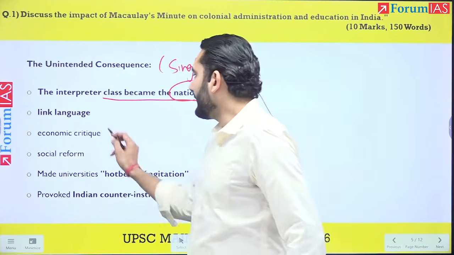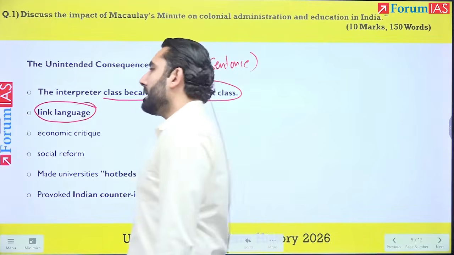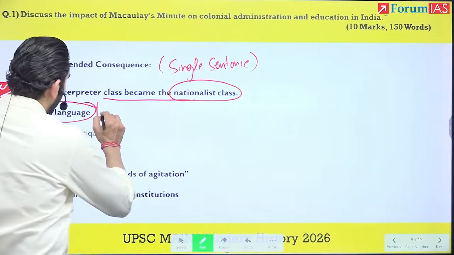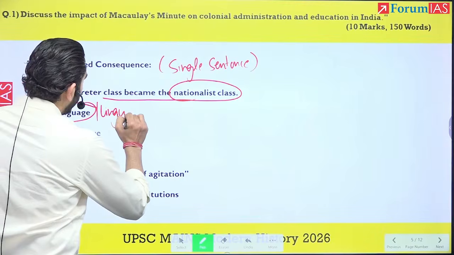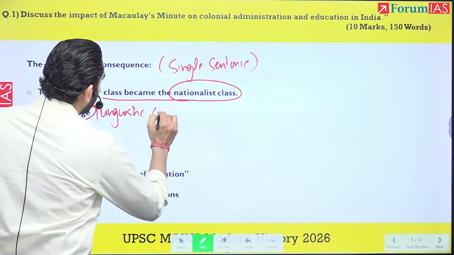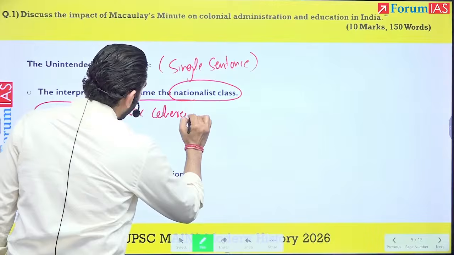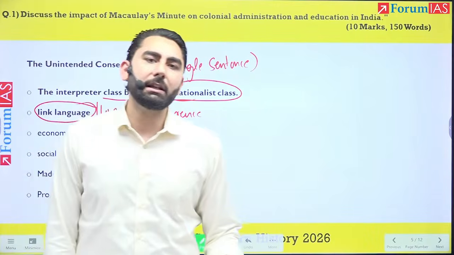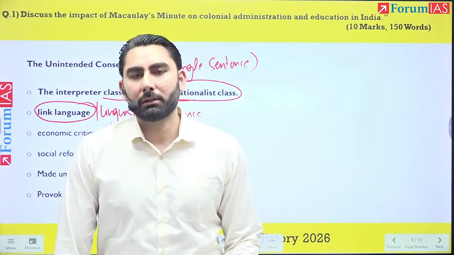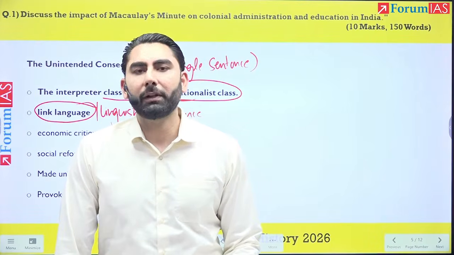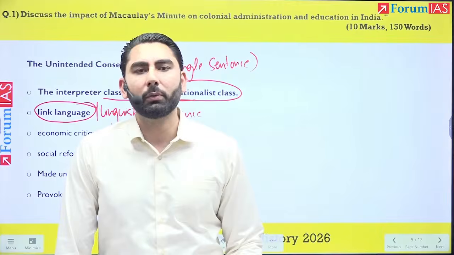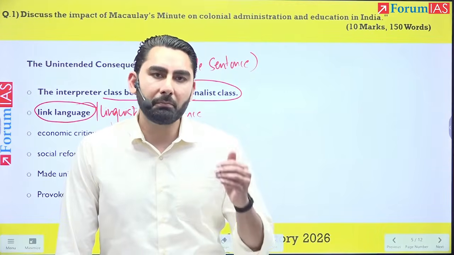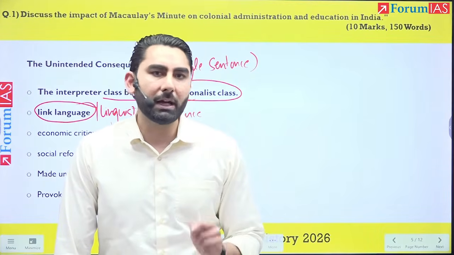Okay, then it became a link language in the country, or it provided linguistic coherence. Before English in India, the lack of a link language, or lack of linguistic coherence, was the major barrier for the development of nationalism.